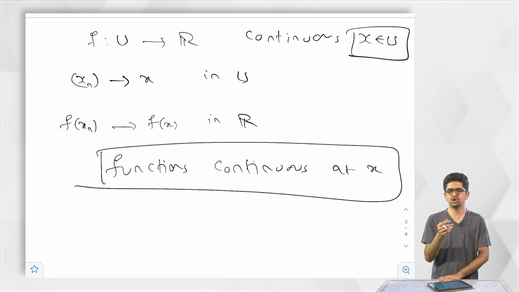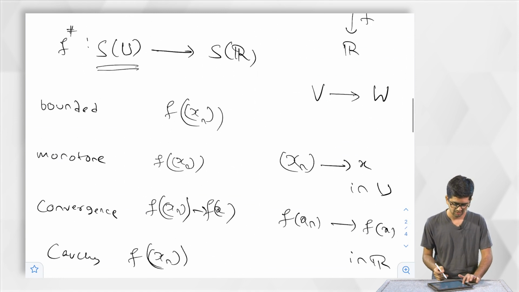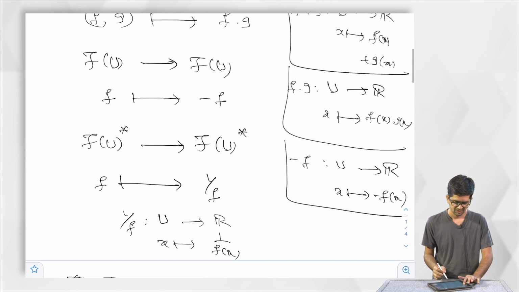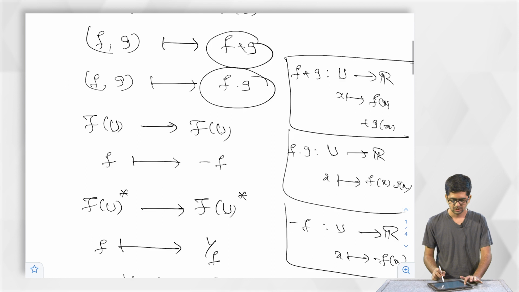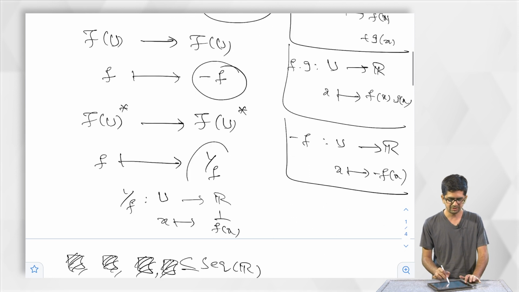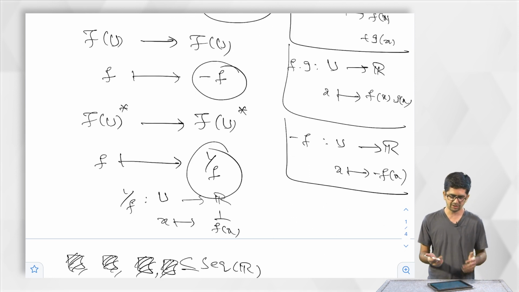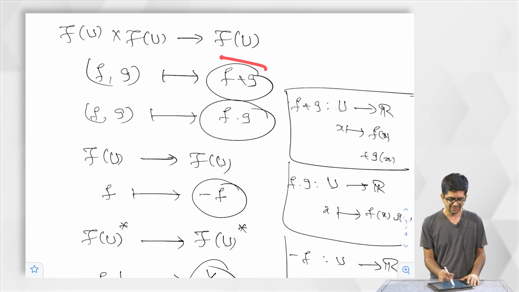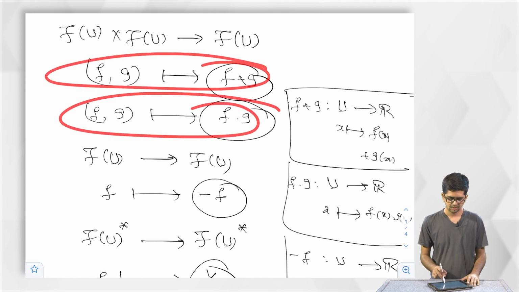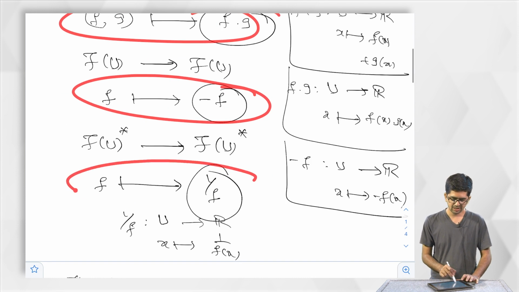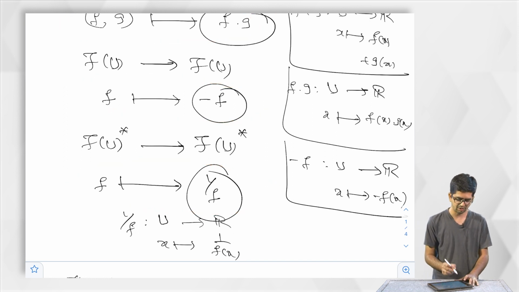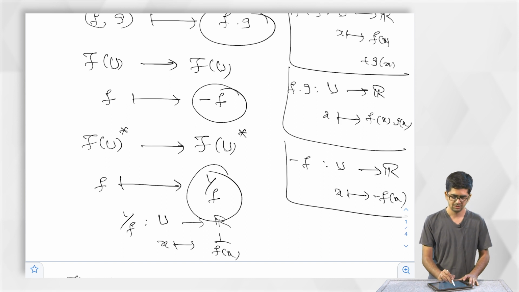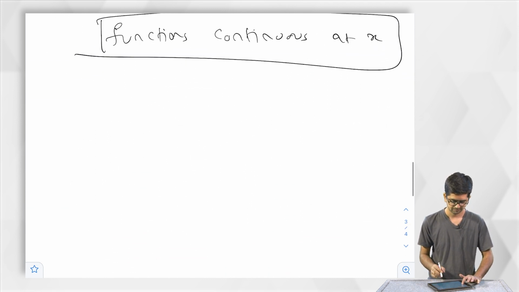For functions on U, we have this structure: addition, multiplication, additive inverse and multiplicative inverse. So, what we ask is the following: do these maps restrict to give maps between continuous functions on U? I did not mention what is the notation for the set of continuous functions on U. We will write down that now.